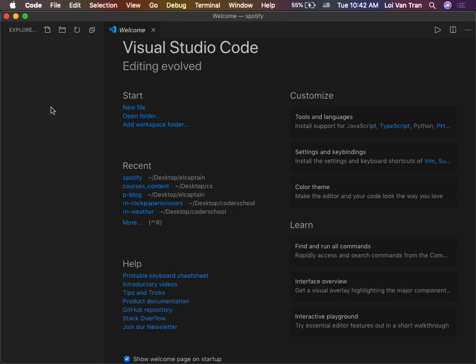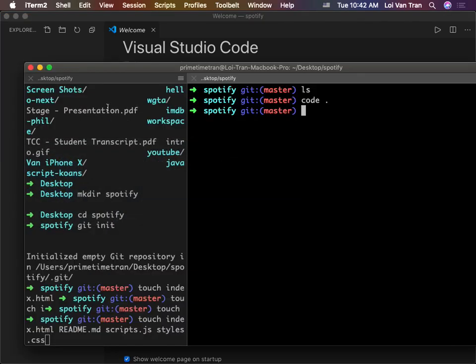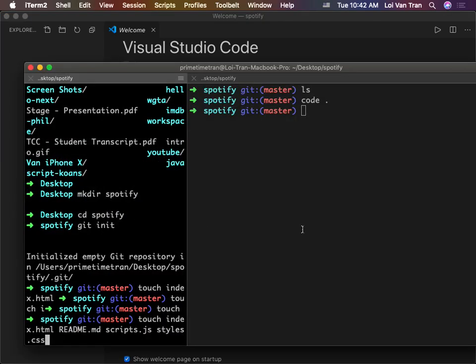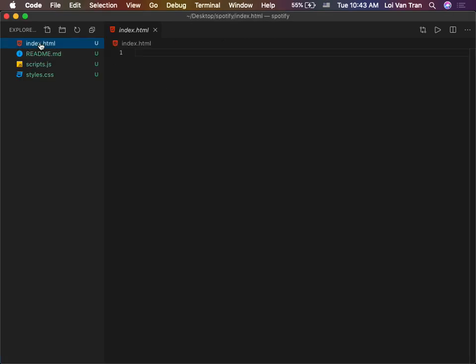I'm going to open up my code editor. You guys can see there are exactly 0 files in here that are not hidden. There are a couple hidden files, but the ones that a typical user will see, none of them. So I'm just going to touch these files. And you guys can now see that we have an index.html, a readme, a scripts.js, and a styles.css. Okay, we're going to create 2 new folders, CSS and JS.